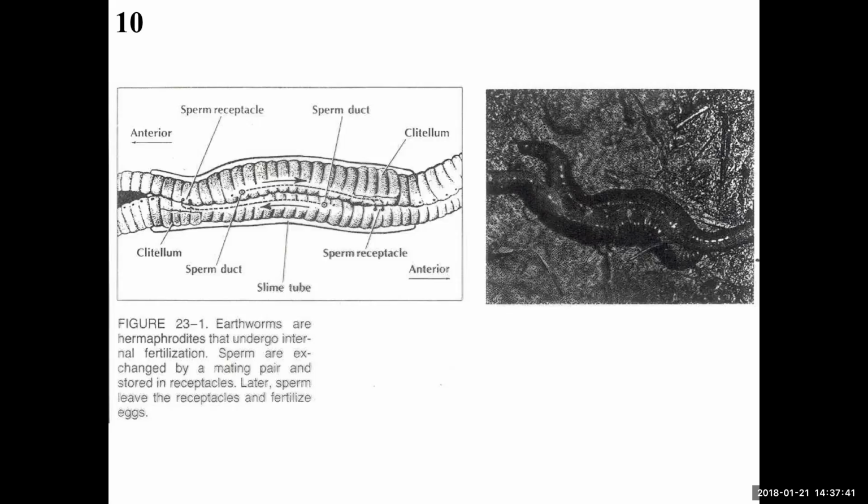For example, in the common earthworm, you can see during mating, two worms lie parallel to one another. The sperm of one are going to be passed to the female portion of the other, and then the sperm of this earthworm down here will be passed to the female portion of the earthworm lying adjacent to it. The sperm of one are passed to a special storage receptacle of the other, and the sperm of the other worm is passed to its partner. So both worms' eggs eventually are fertilized.